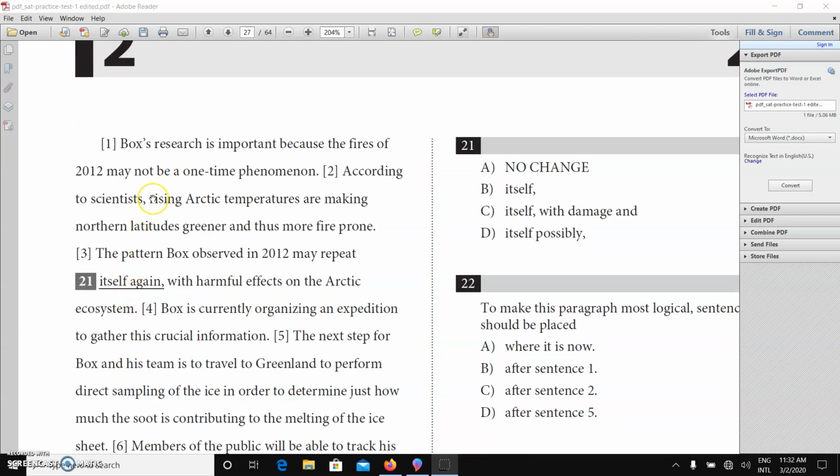Box's research is important because the fire of 2012 may not be a one-time phenomenon. According to scientists, rising Arctic temperatures are making northern latitudes greener and thus more fire prone. The pattern Box observed in 2012 may repeat itself again, with harmful effects on the Arctic ecosystem.